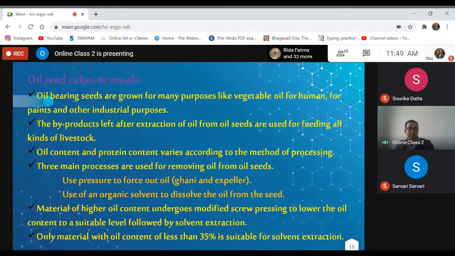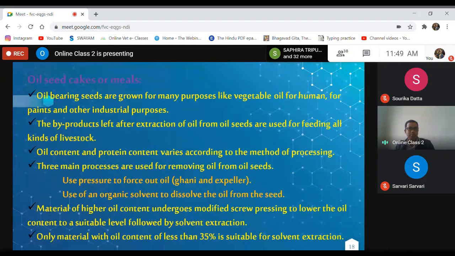Because the latter, that is the expeller, results in more extraction of oil from the oil seeds. Materials of higher oil content undergo modified screw pressing to lower the oil content to a suitable level, followed by solvent extraction.